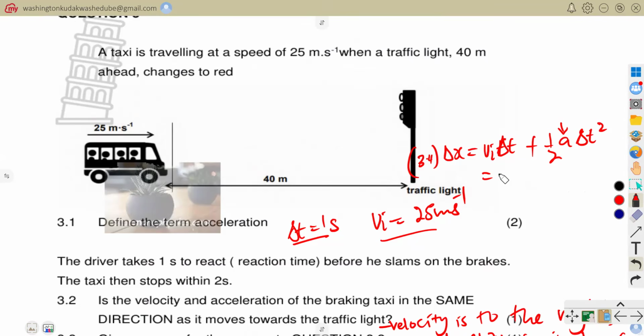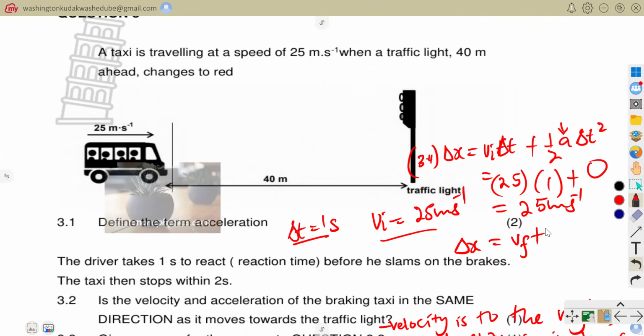You would see that here you would use 25 times 1 plus this one, which is 0 because of the 0 acceleration. So the distance moved would be 25 meters. However, it has to be the same with this, which says v_f plus v_i over 2, which is my average velocity, times the total time taken.